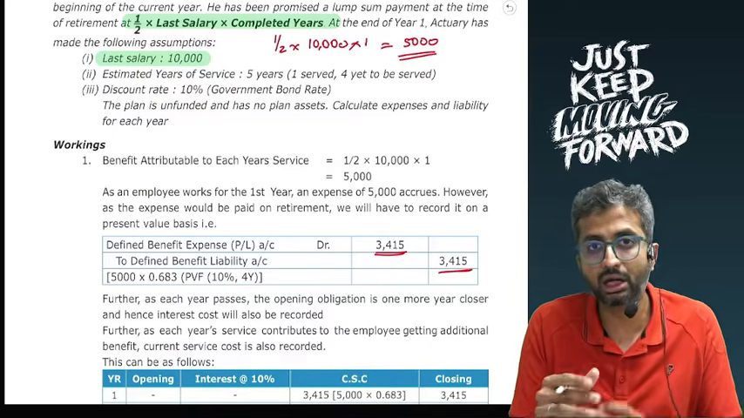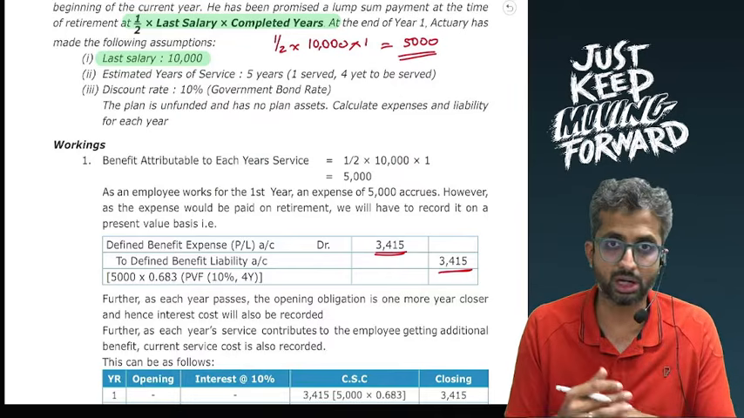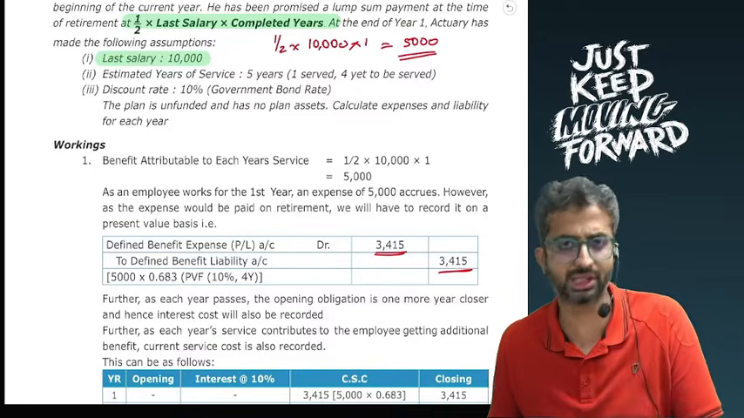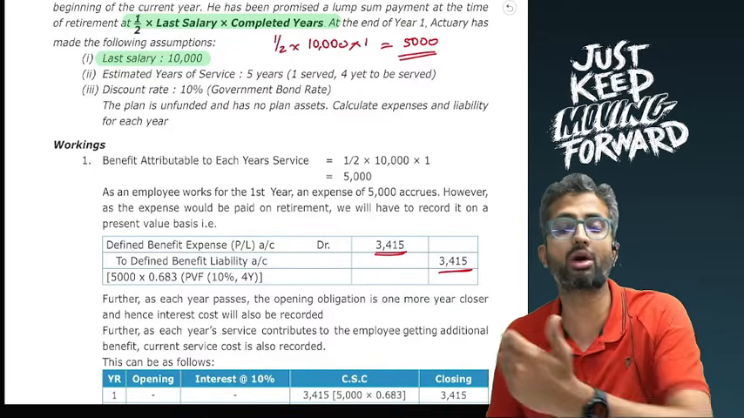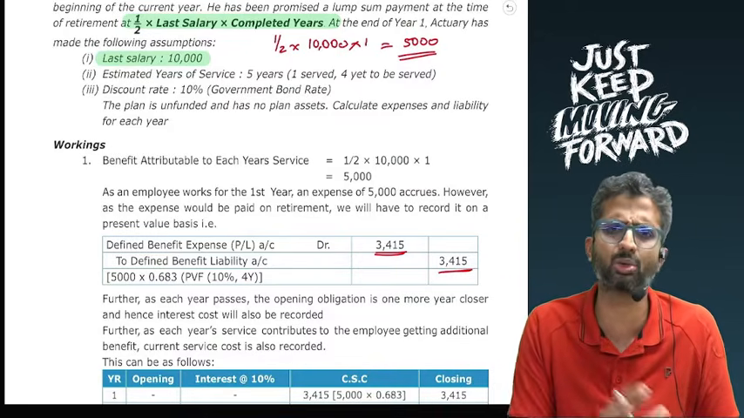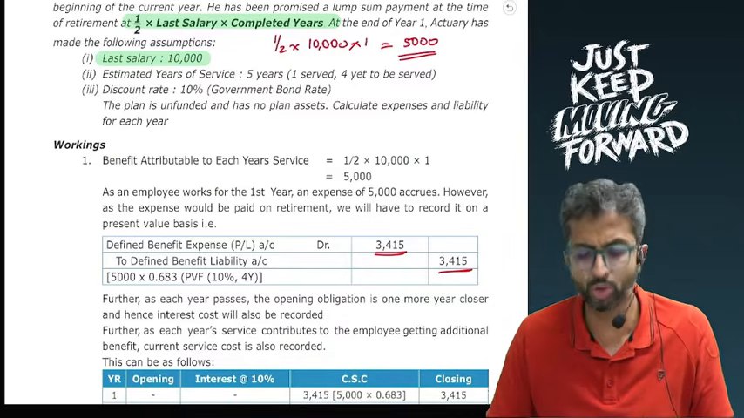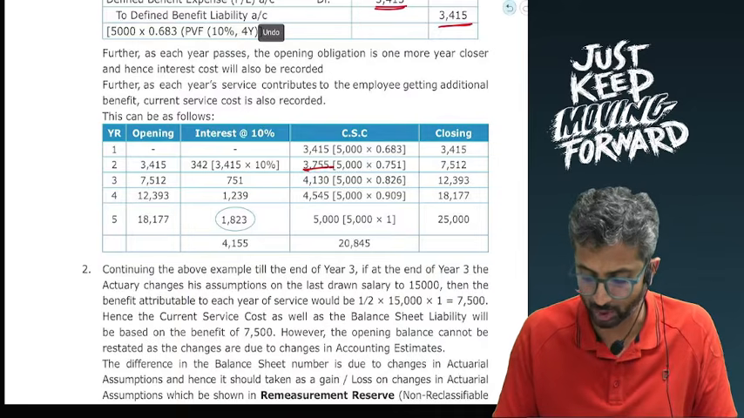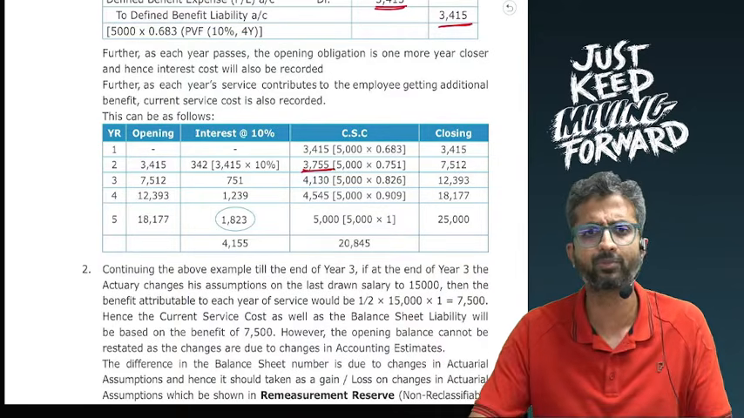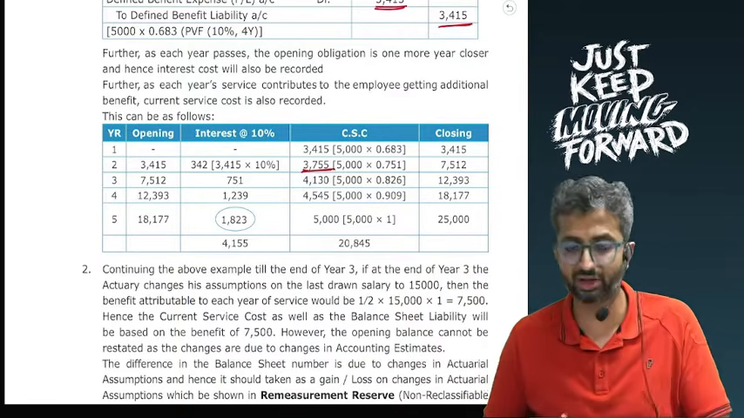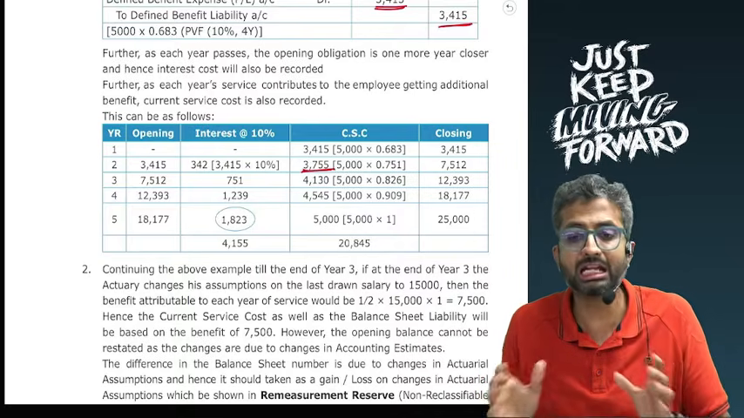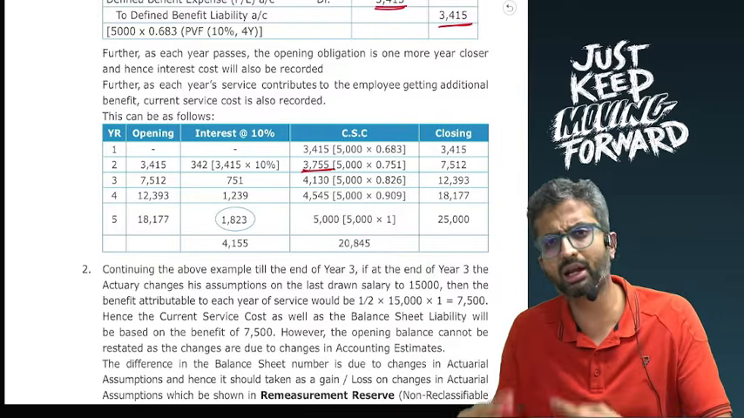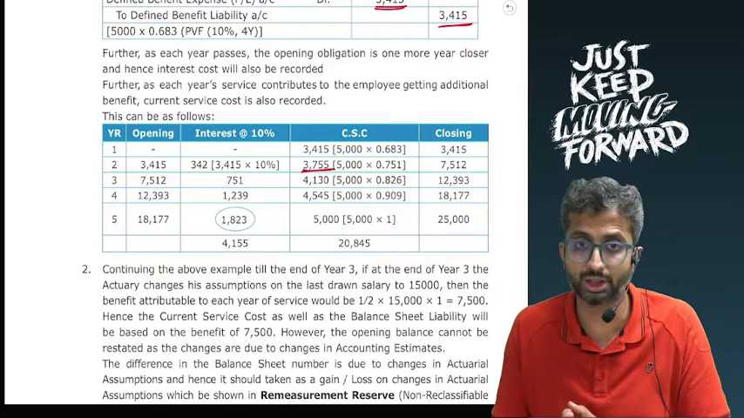Now in the next year, there will be a further 1 year of service rendered, and hence there will be another 5,000 of benefit which is entitled at the end of the second year. However, this is going to be paid 3 years later, and hence you will find the present value. So 5,000 is due to be paid from the end of the second year, 3 years later, that is at the end of the fifth year, and the present value will be around 3,755. Now you will again recognize this as current service cost in each of the years.